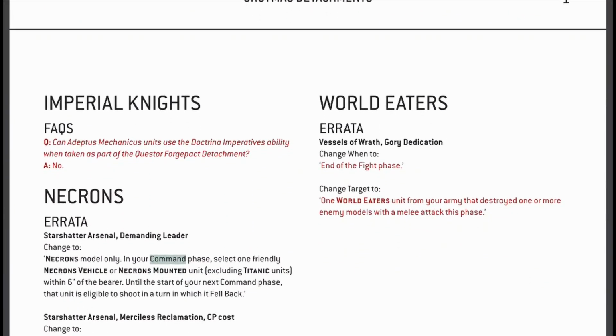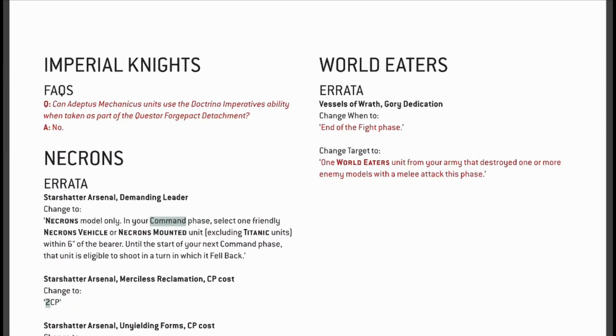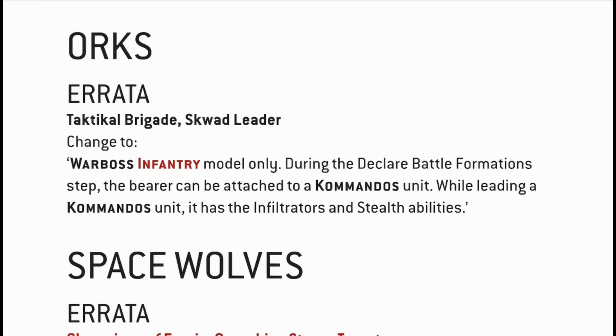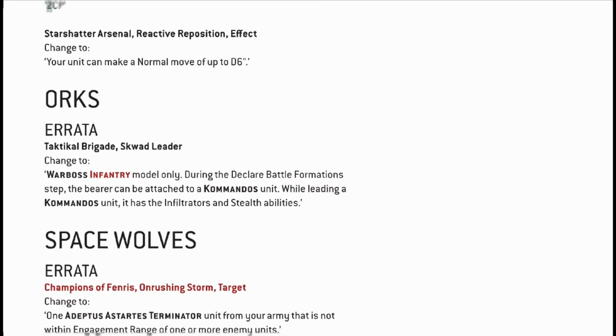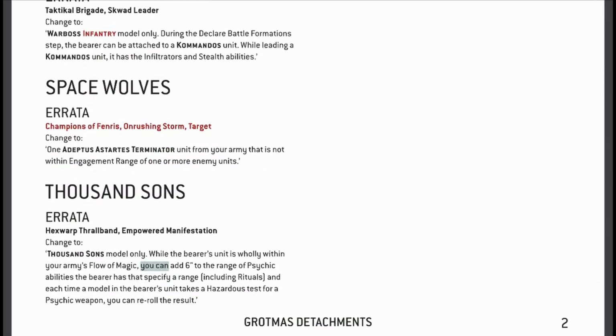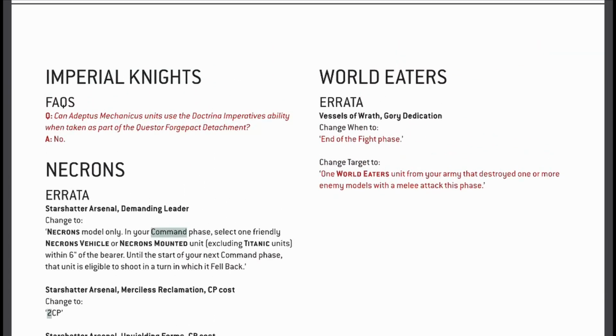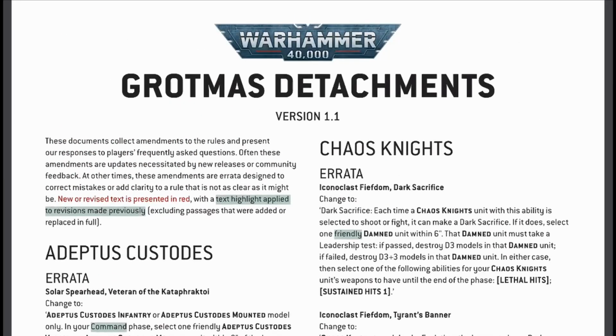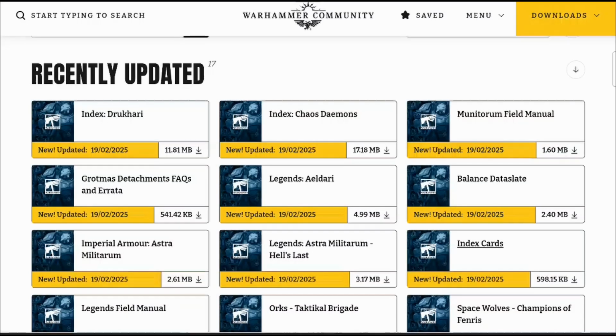But other things, for example, not so much, because you still need such a lot of changes even after some months. For example, the Orks Errata that makes the Verbose Infantry. So you don't put in such a lot of effort when you write such facts, because you're still making little changes and so on. Maybe I don't know sincerely, because I don't play with the Grotsmas detachment, but still, pay attention, because they can be really important in your type of game.